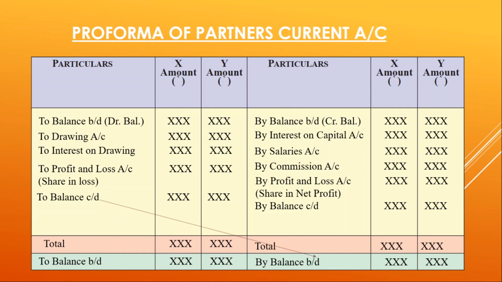As can be seen over here, the arrows represent the side on which you are going to transfer your balances. Only one type of balance will come in each account, either a credit balance or a debit balance. Both cannot appear in it. This has been only given for illustrative purpose.